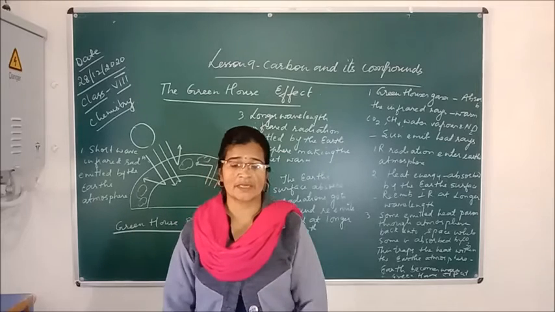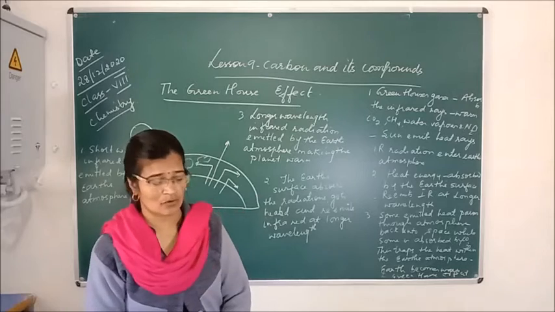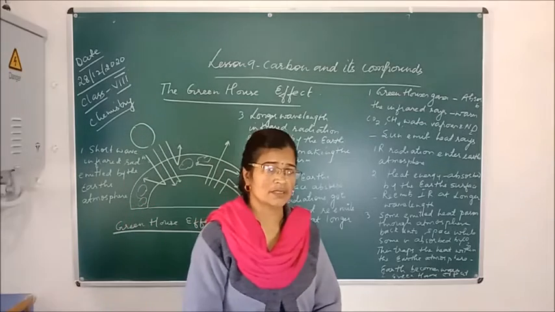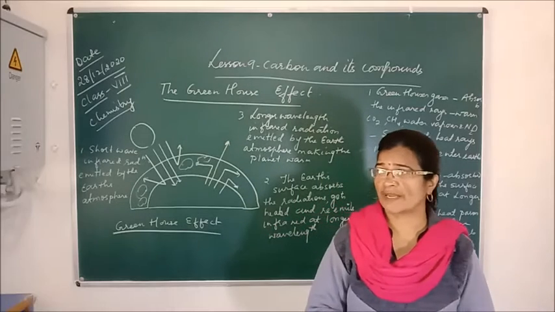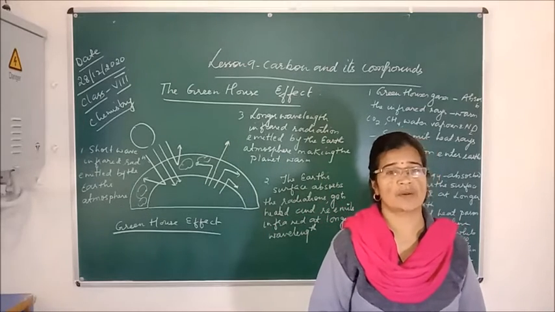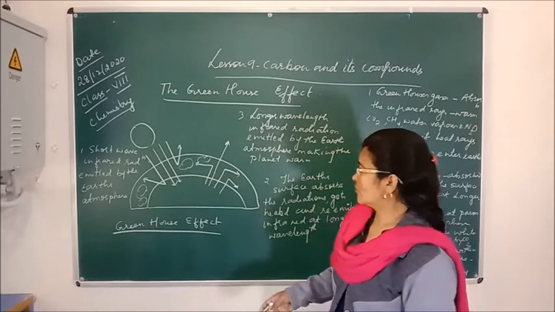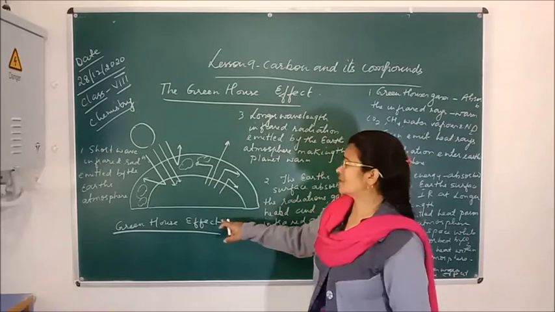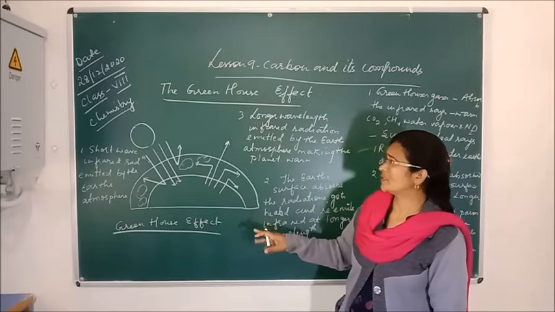So today we'll study in detail what the greenhouse effect is and how it is important for living organisms, and what is happening to the Earth's atmosphere because of the excess release of carbon dioxide gas. So first of all, look at this diagram. It is showing the greenhouse effect. So what happens here actually?